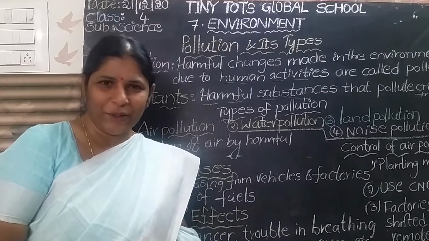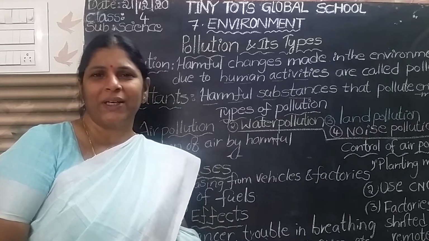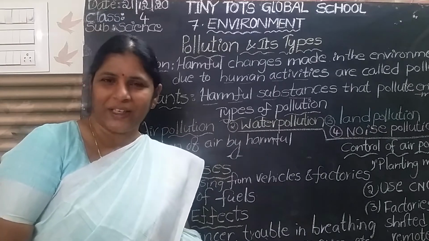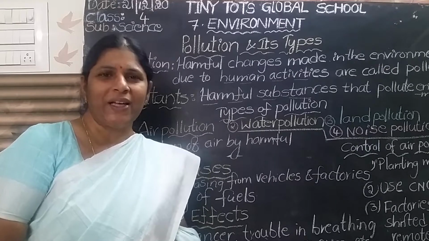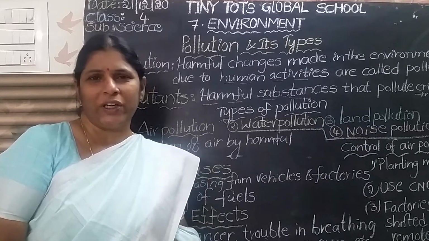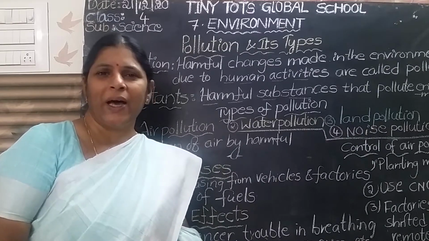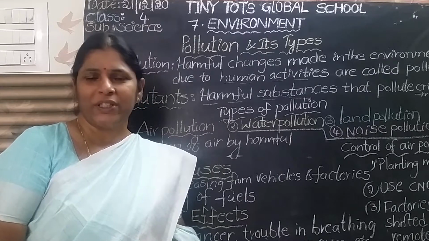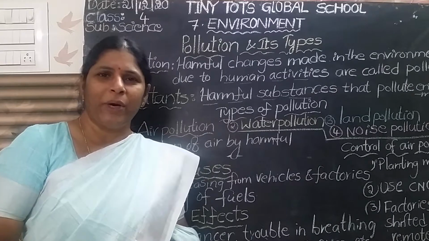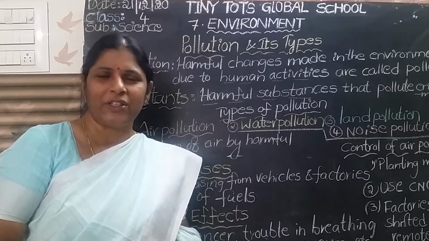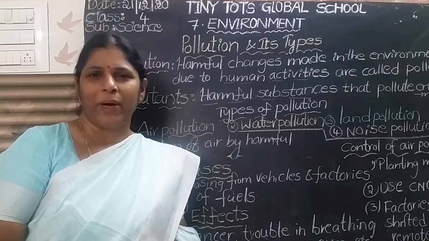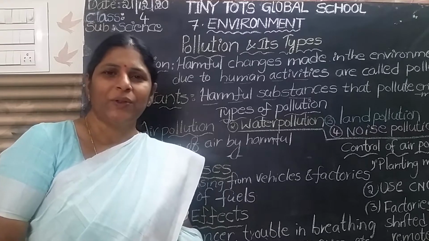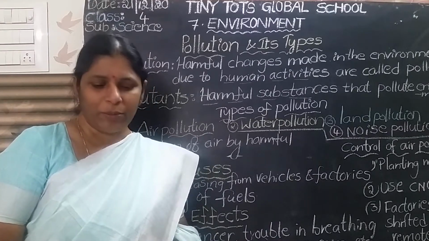Bacteria cannot eat plastic cans, rubber tires and polythene covers. That's why they are not at all mixed into the soil. They take hundreds of years to decompose or mix into the soil. So waste which is not decomposed by microorganisms is called non-biodegradable waste.